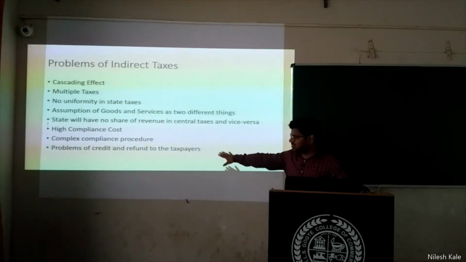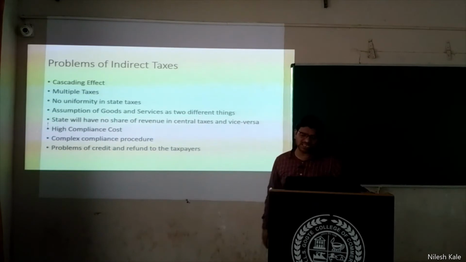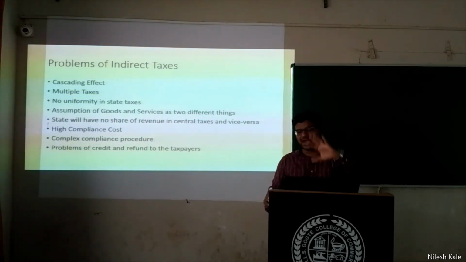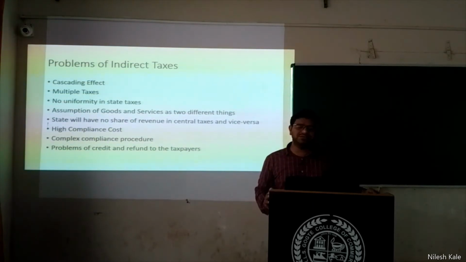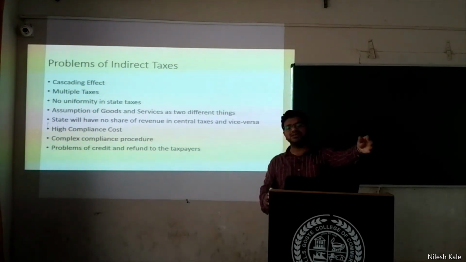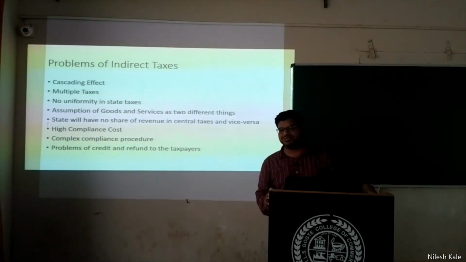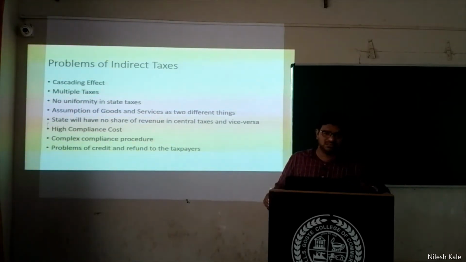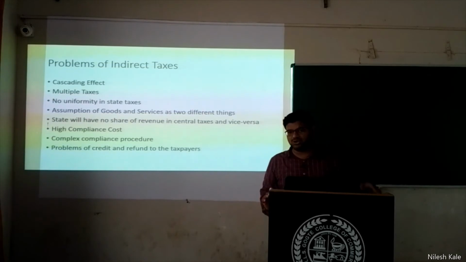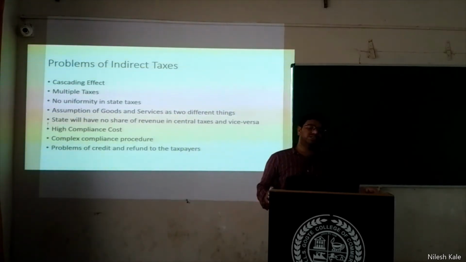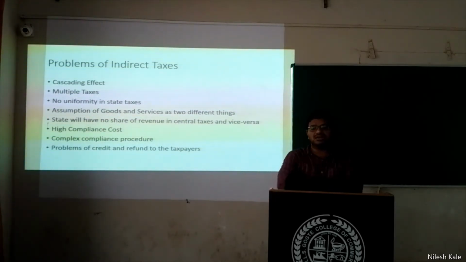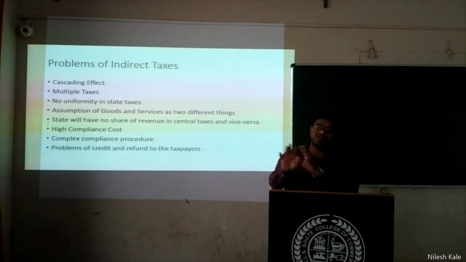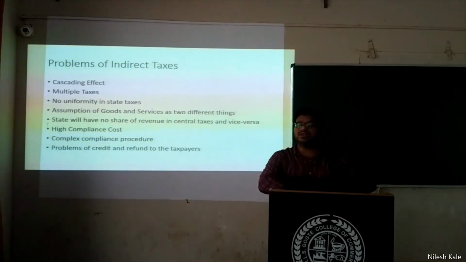And then the last point is problems of credit and refund to the taxpayers. Earlier, VAT credit was there. VAT credit means you have paid 100 rupees VAT, you will get 100 rupees credit. This was there, fine. Now if you have paid VAT, you had to wait for the state government to respond. If you have paid central sales tax, you had to wait until the central government responds. Now, let us suppose you have paid central excise duty.